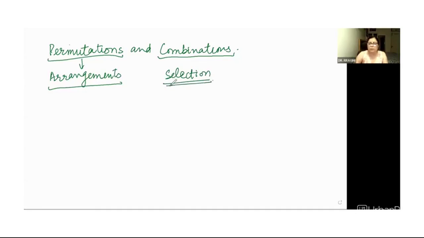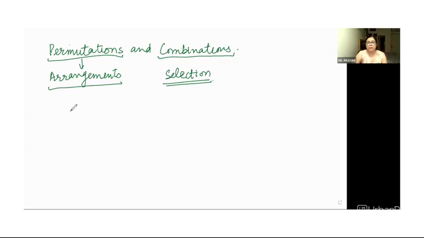If we have to select a few objects or a few persons from a group of people, then in how many ways can we perform that selection, provided we have some restrictions or some conditions applied on that. So basically, permutations are arrangements of objects. Combinations is selection of objects or people, right? We will deal with these two different phenomena in detail in the second video.